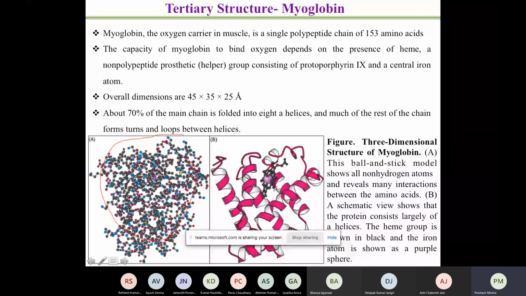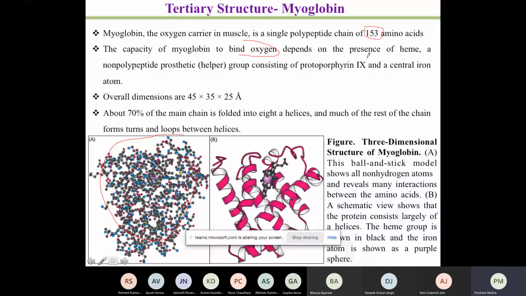This is another structure, the protein myoglobin. Now you look at the structure. Myoglobin is an oxygen carrying muscle protein. It is a single polypeptide, contains 153 amino acids, and it also binds oxygen. So where does it bind oxygen? It has a central group, protoporphyrin, which is a heme group.